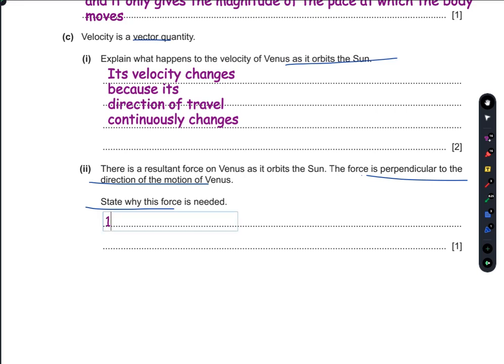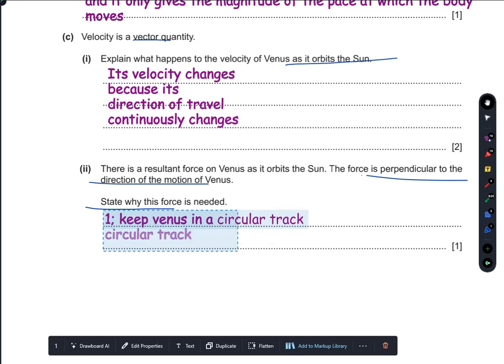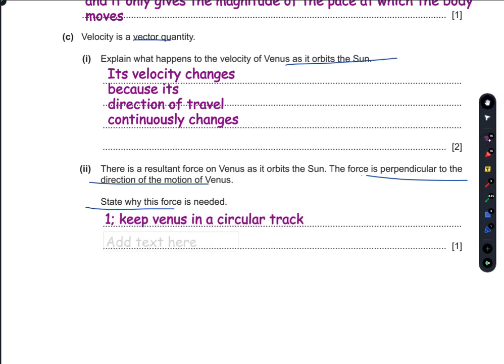So the first purpose is to keep Venus in a circular track, and obviously the second purpose would be to allow the acceleration of Venus towards the center of the sun.